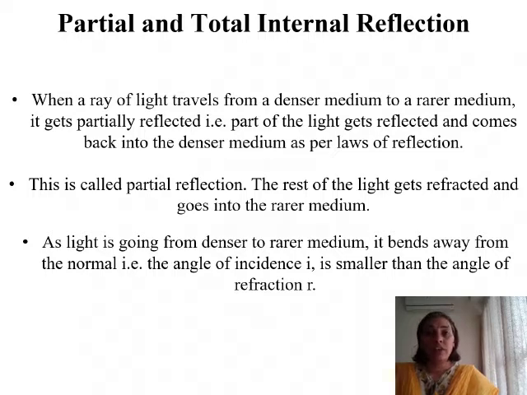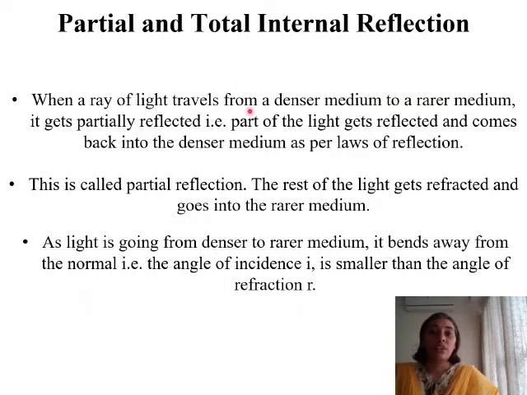and why do objects flicker beyond the fire. So all these are examples of atmospheric refraction that we experience in our life. Today we are studying another topic, and that is partial and total internal reflection. Let us try to understand what it is.